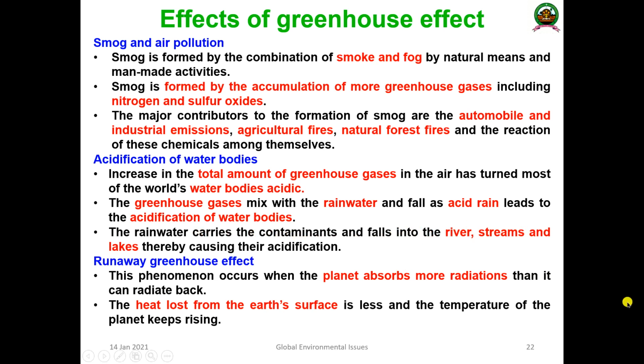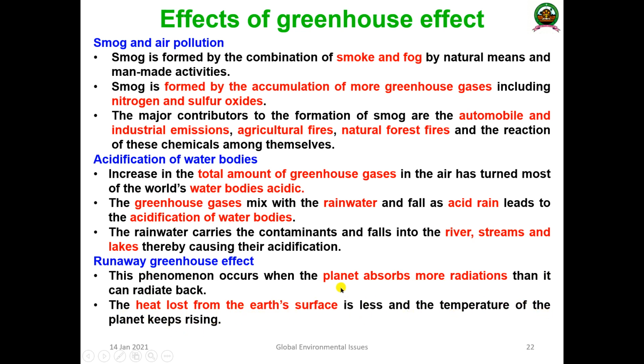ponds, etc. Next one is the runaway greenhouse effect. This is a process when the planet absorbs more radiation than it can radiate back. The heat lost from the earth's surface is less and the temperature of the planet keeps rising.